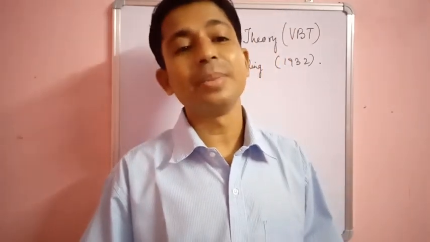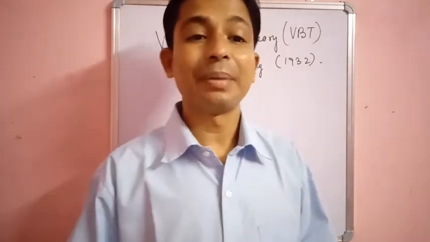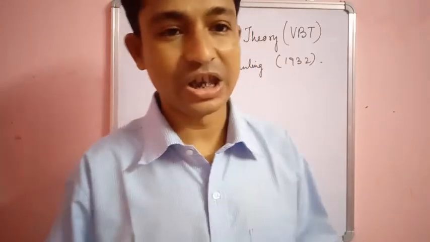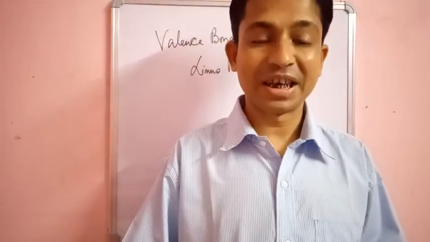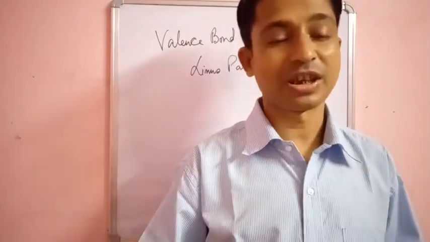This theory is beneficial because with its help we can predict whether a coordination complex is paramagnetic or diamagnetic, which we have studied in the chemical bonding chapter in first year.